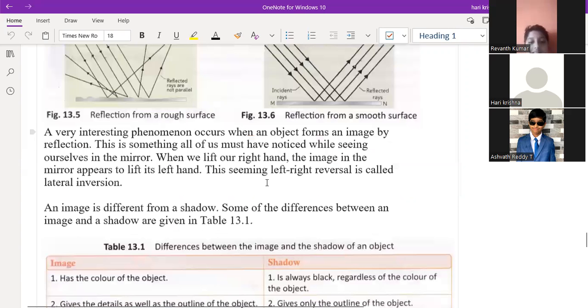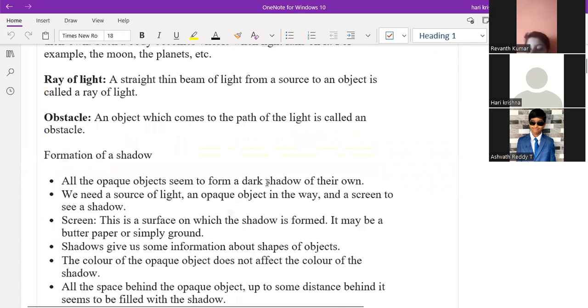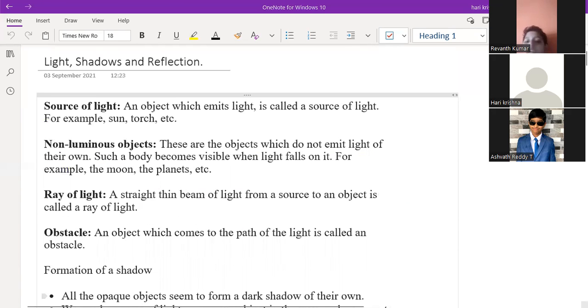So any doubts in this topic? Real images are inverted, sir, and virtual images are erect, sir. No, not always like that. When we study in class 7th about the convex and the concave mirrors, there you'll understand what is real and virtual.